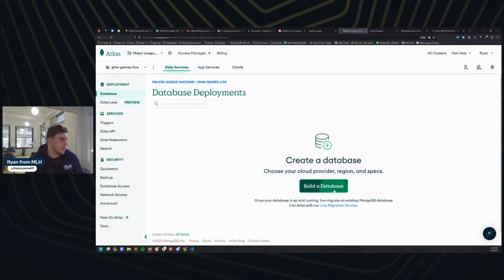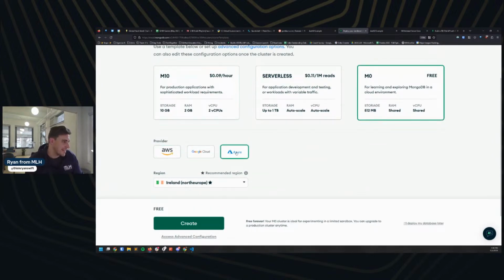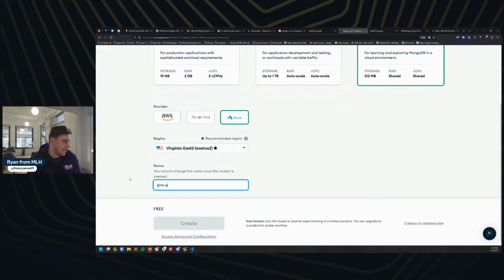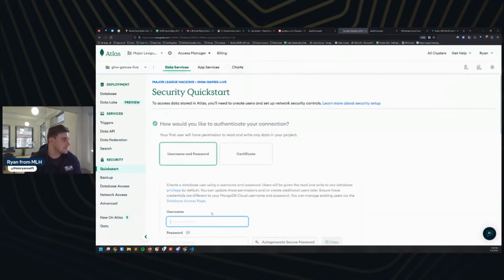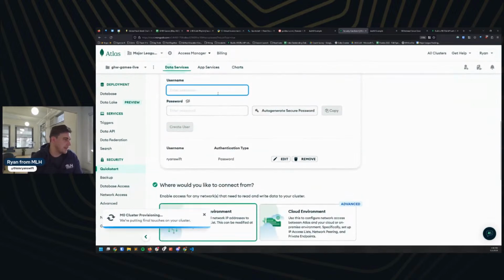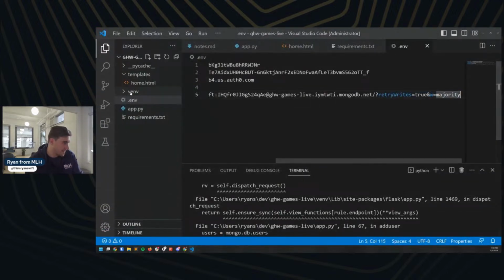All right, let's build our DB again. We'll remember to save our password this time. That feels like a good idea. We'll say that we're in US East once more, and we're going to name this GHW Games Live. Create. Username and password looks great. So let's do GHW, and password can just be auto-generated. And we're going to copy that, and we're going to save it right away this time, so we don't repeat our own mistakes.